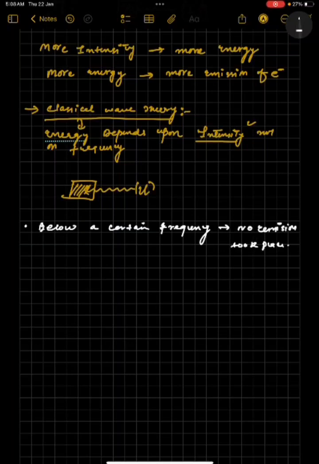So these were the observations which were shown by the experiments. The experiments showed that a particular frequency was there on which the emission of electrons took place. No matter how intense the light was, it doesn't depend upon the intensity. चाहे तुम लाइट की intensity बढ़ाते गए घटाते गए, कुछ फर्क नहीं पड़ा इस emission पर.